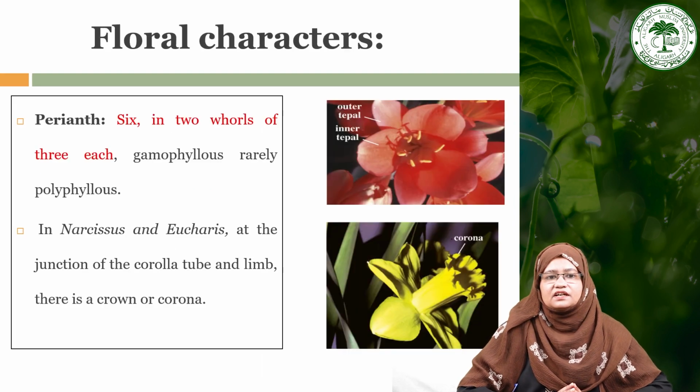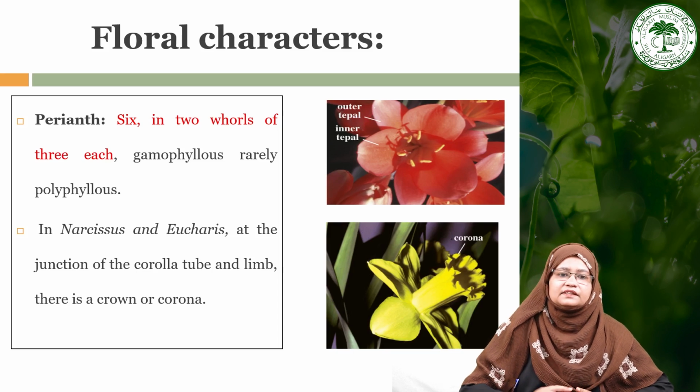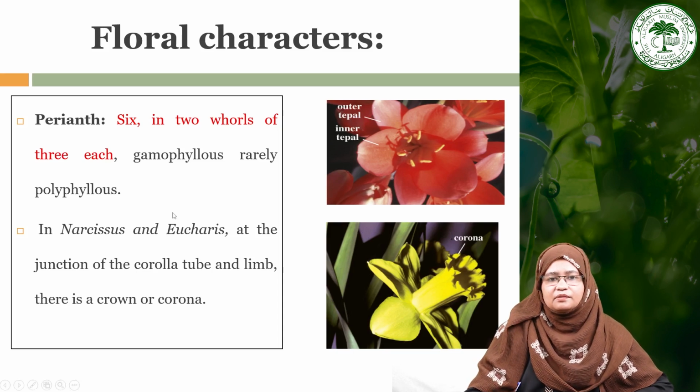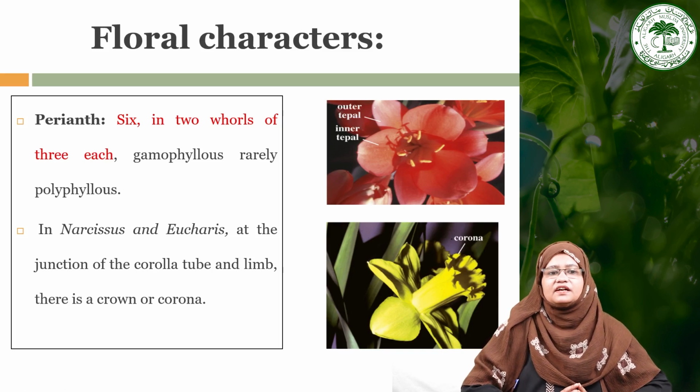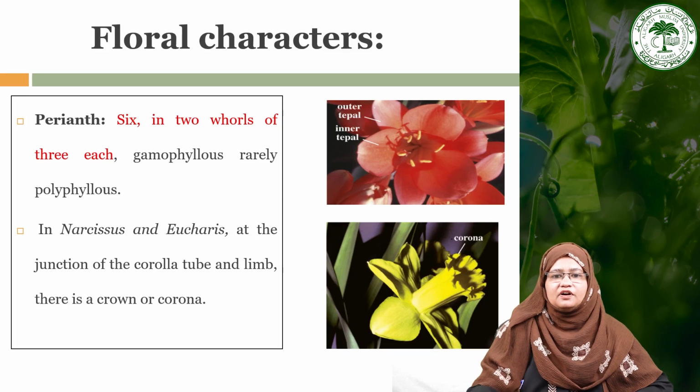Now the next floral part is the perianth, which is 6 in number and arranged in 2 whorls, with 3 in each whorl. They are gamophyllous and rarely polyphyllous. As you can see here, there is an outer whorl of tepals. These 3 are the outer tepals, and these 3 are the inner ones.